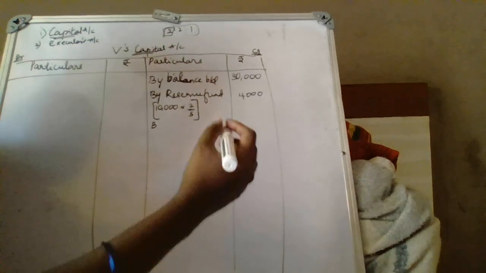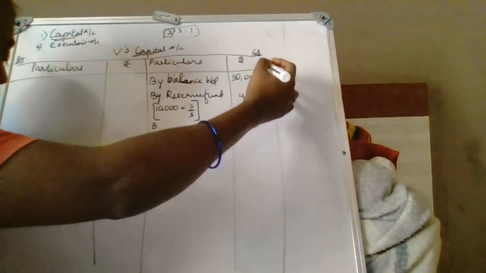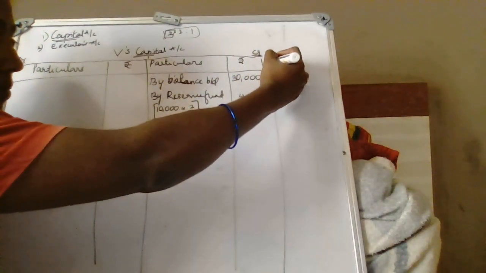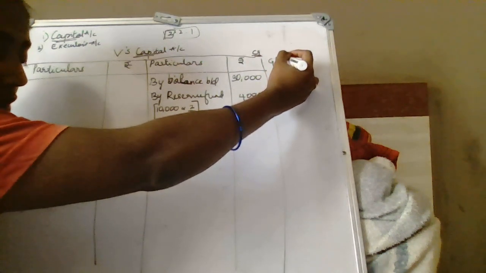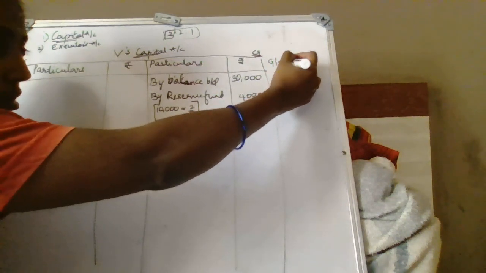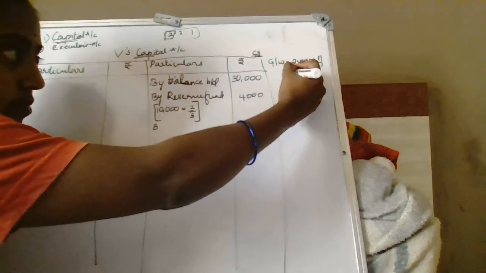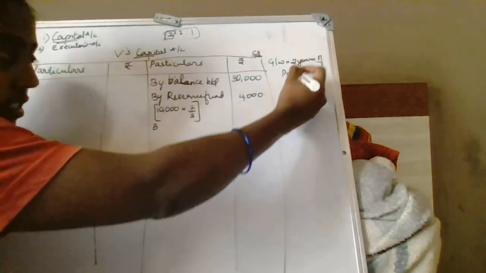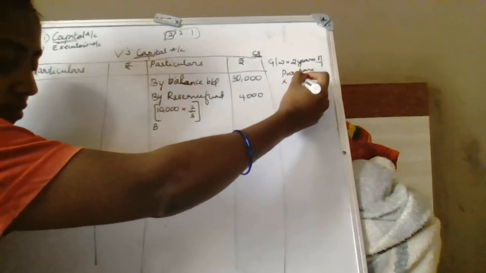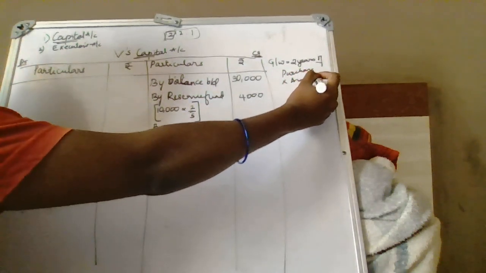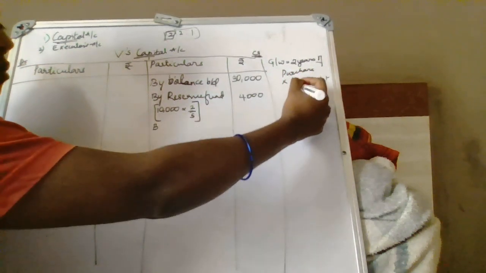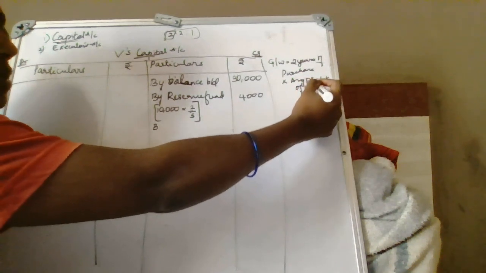So goodwill will be equal to 2 years of purchase into average profit of 4 years.